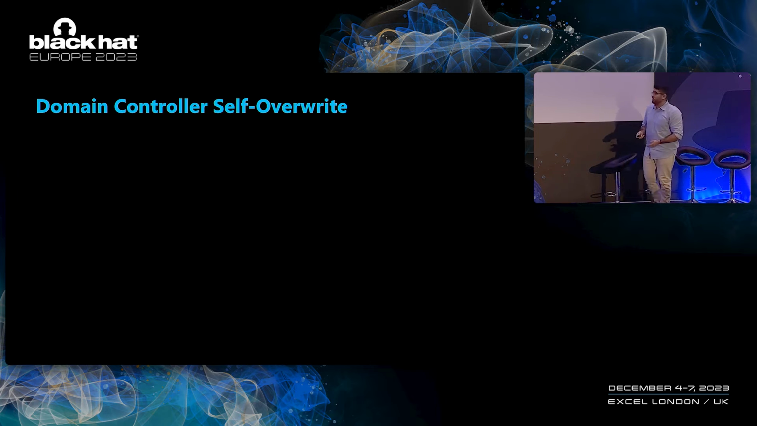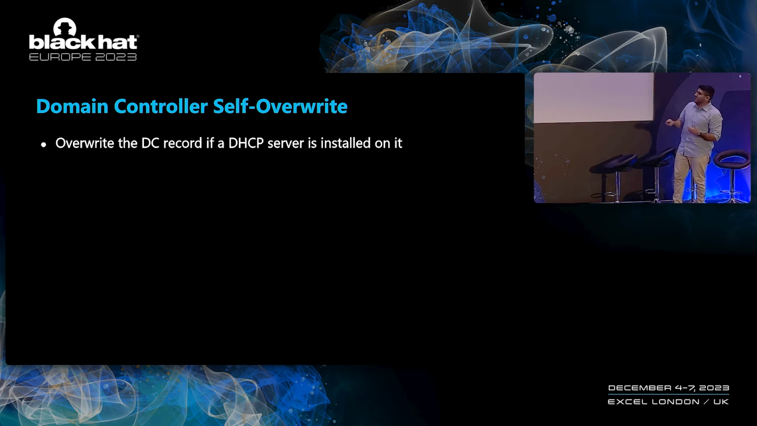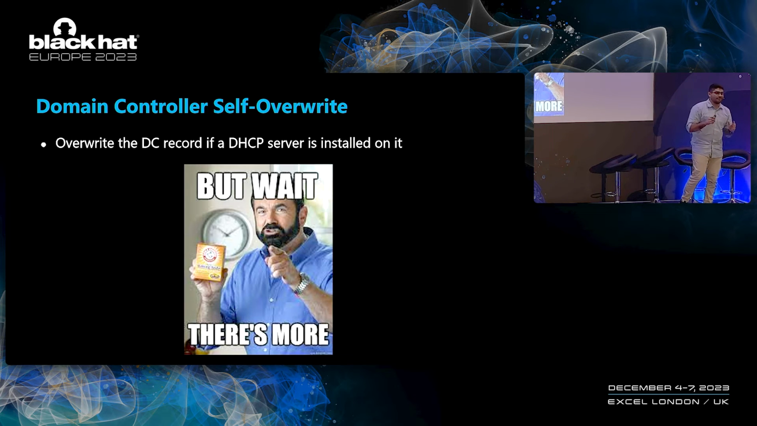And as it turns out, the attack will work exactly the same way, even if the DHCP server is installed on a domain controller, and will be able to overwrite the DNS record of the DC. And this is obviously a very significant capability because there's a lot of critical information going through the DC. But as it turns out, this is not even the most severe problem here.